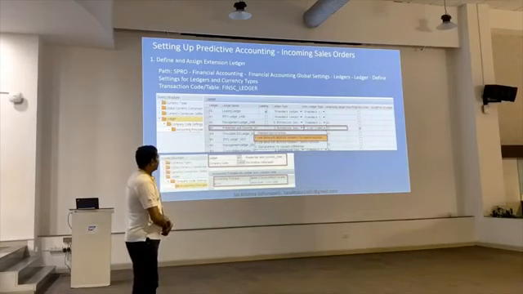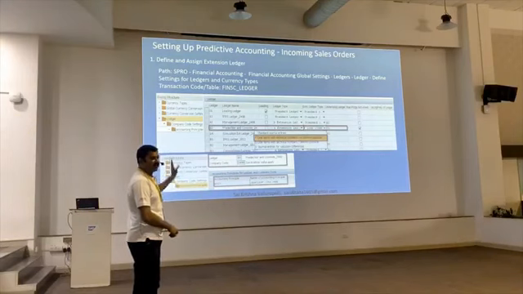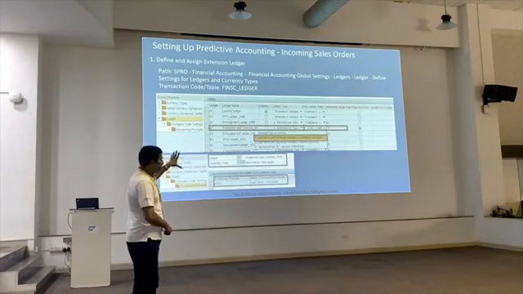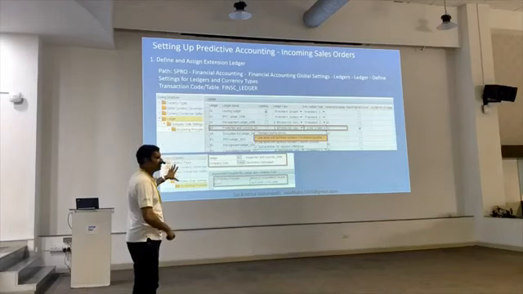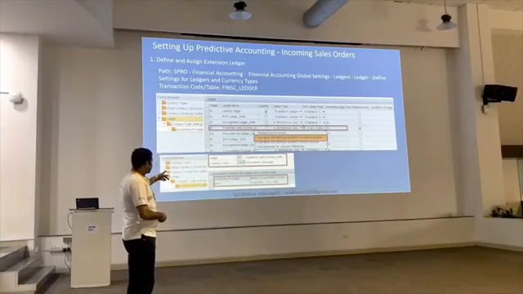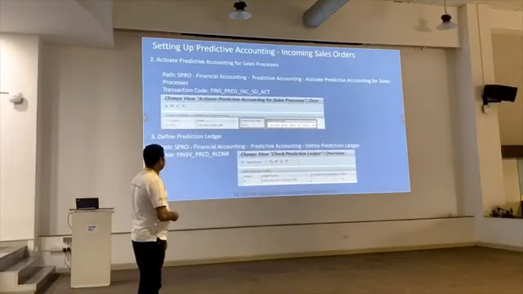The simulation ledger needs to be created in Fins underscore ledger. This is the main configuration in S4HANA Finance. This is the prerequisite for the entire S4HANA. The entire S4HANA will work from this centralized configuration scheme. So even ledger configuration, currency configuration, assignment of currency to ledger and assignment of ledger to accounting principle, everything will come from here only. So the prediction ledger also we need to create from here itself. The prediction ledger has to be assigned to an accounting principle because it works based on the accounting principle.